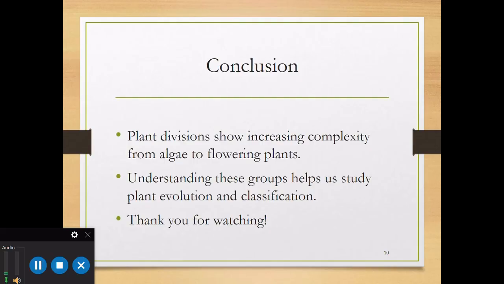So, as we conclude, in this video we have seen that plants evolve from simple algae to complex flowering species. Understanding these groups helps us to appreciate biodiversity and plant adaptation. And in the next video, we shall dive into the details of each group.